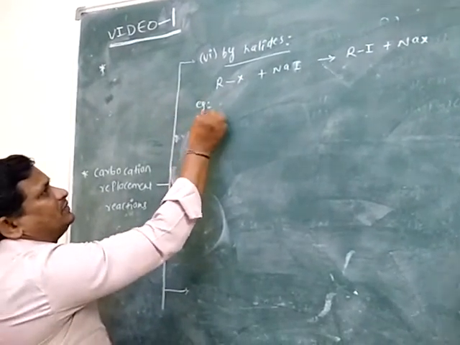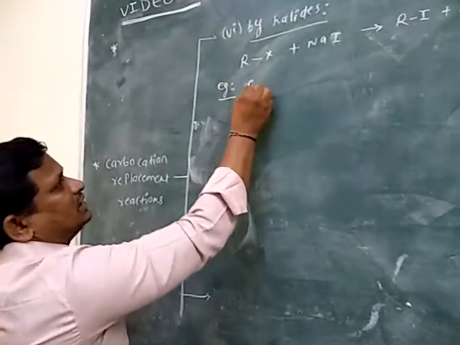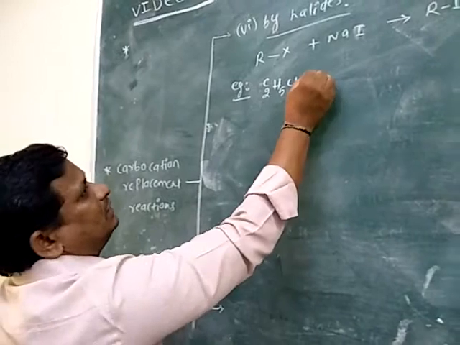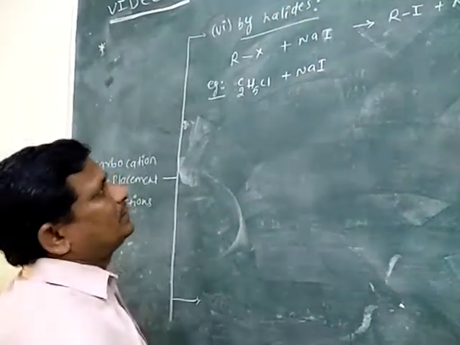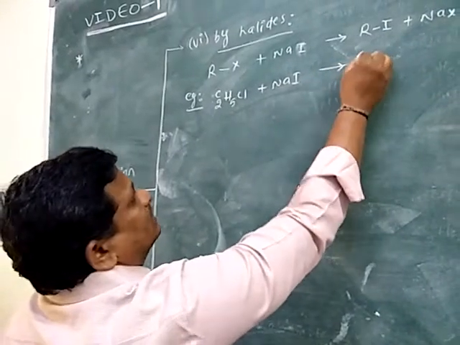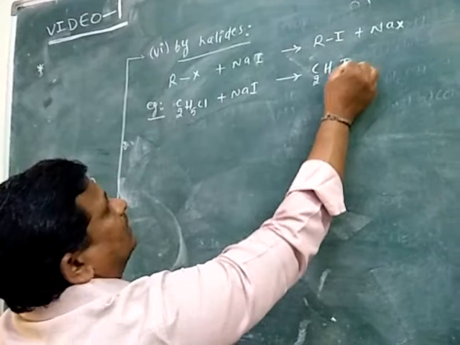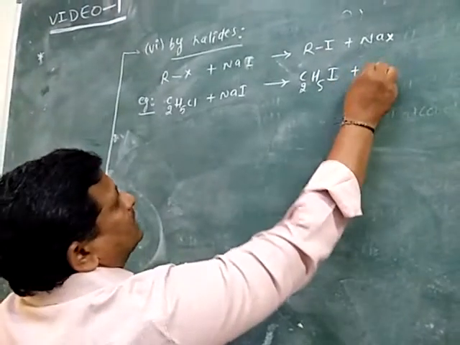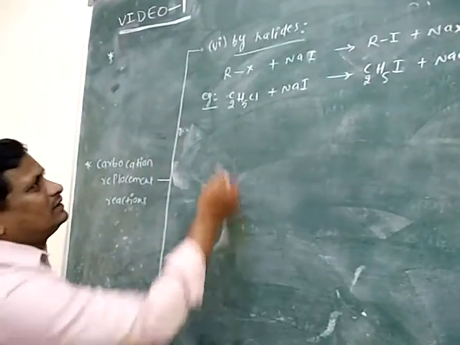It is explained with one suitable example. For example, let us consider ethyl chloride, C2H5Cl. It is treated with sodium iodide. Then it gives ethyl iodide, C2H5I, plus NaCl.